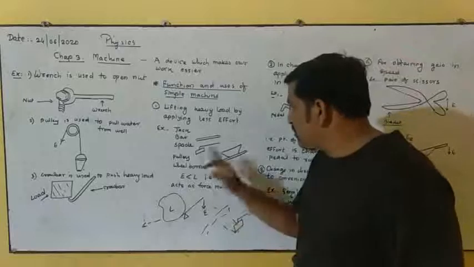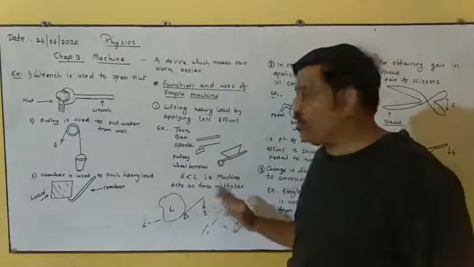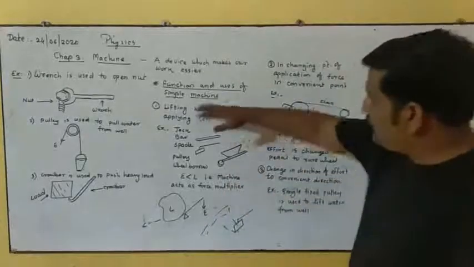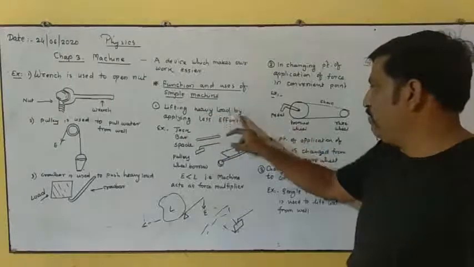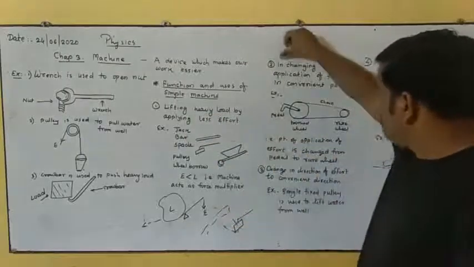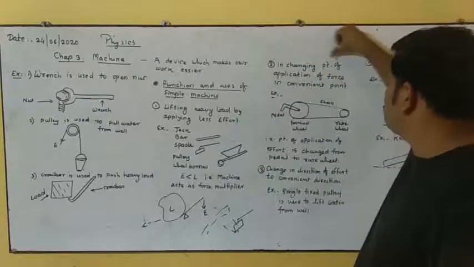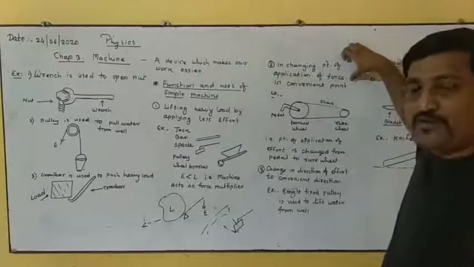That is, machine here acts as a force multiplier. Machine acts as what? Force multiplier. This is the first function served by the machine: lifting a heavy load by applying lesser effort. Next function is changing the point of application of force to a convenient point.